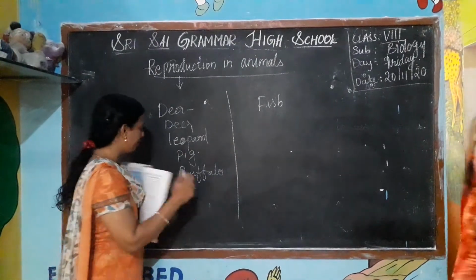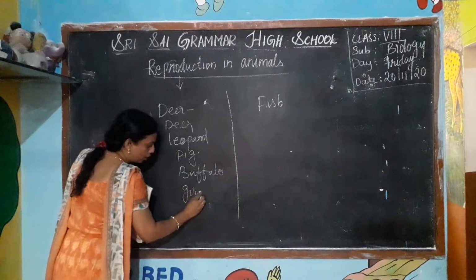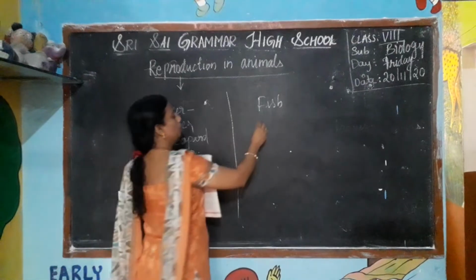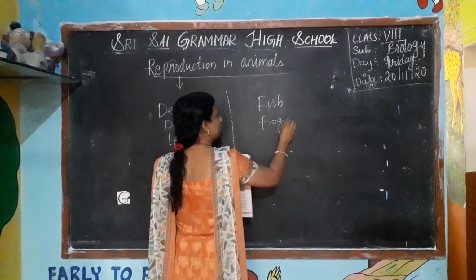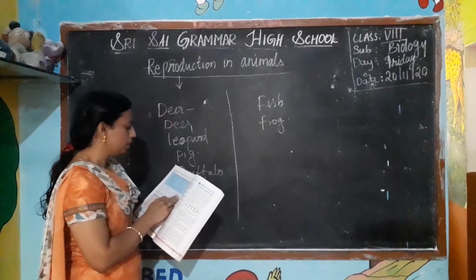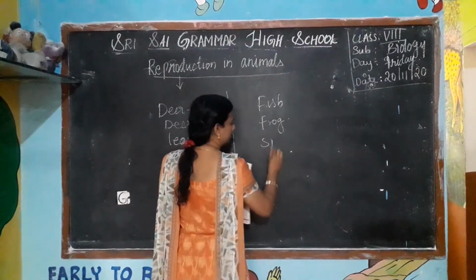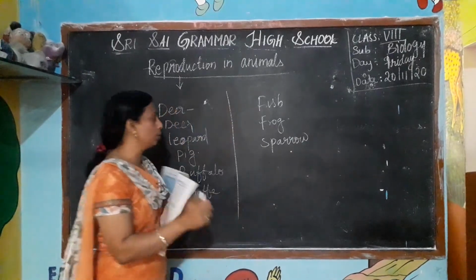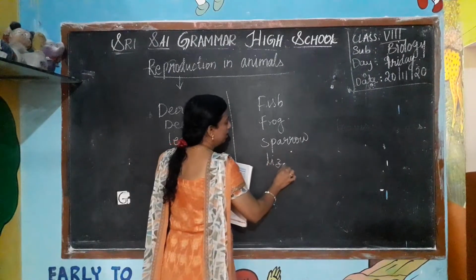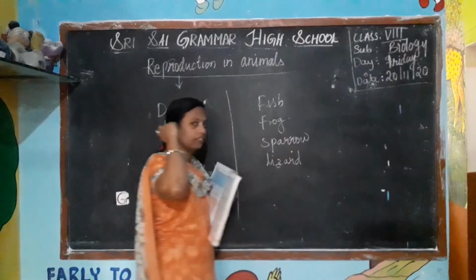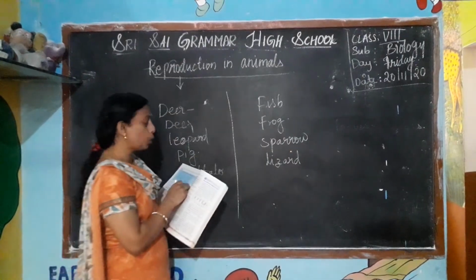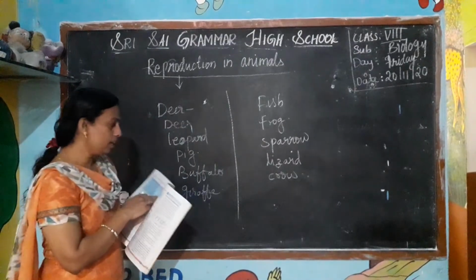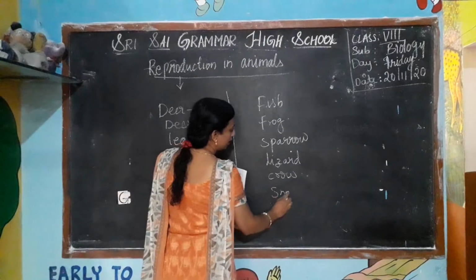Then giraffe, yes, they also have external ears. Frog, no, they don't have the external ear. Sparrow, no. Lizard, no. Crow, no. Snake, no, they don't have the external ear.